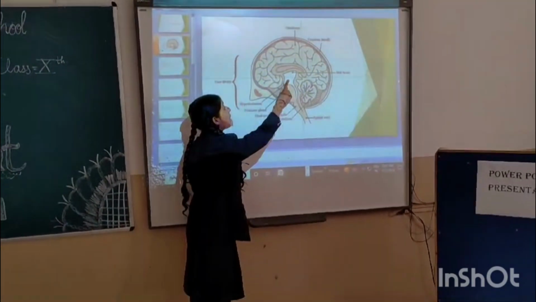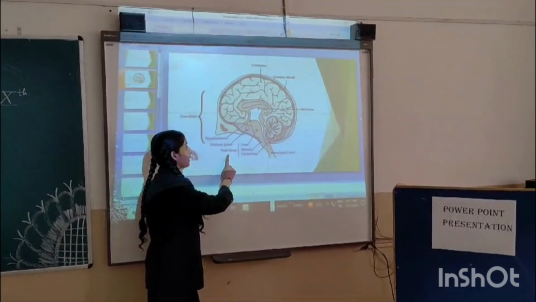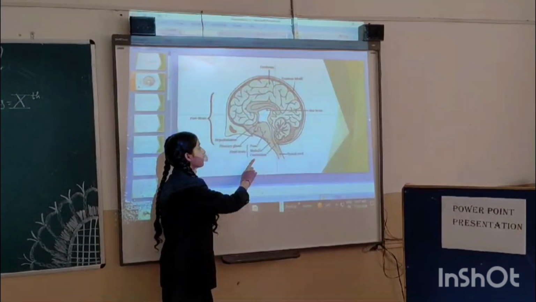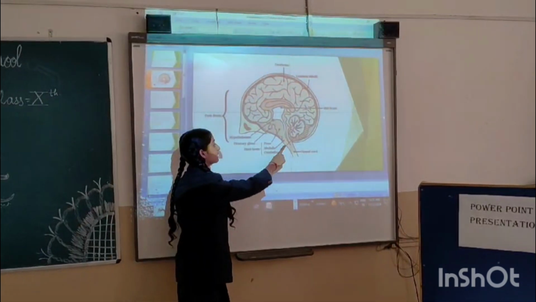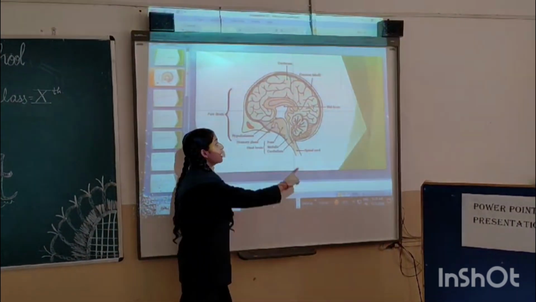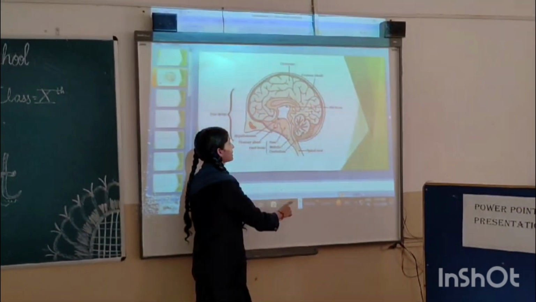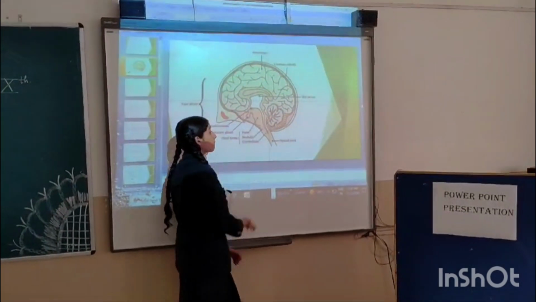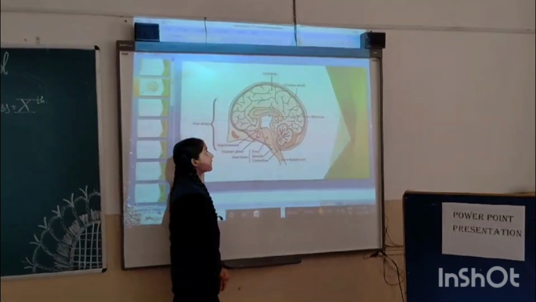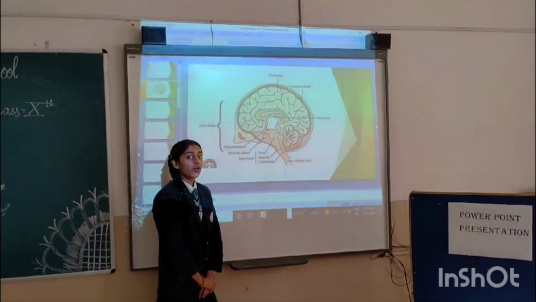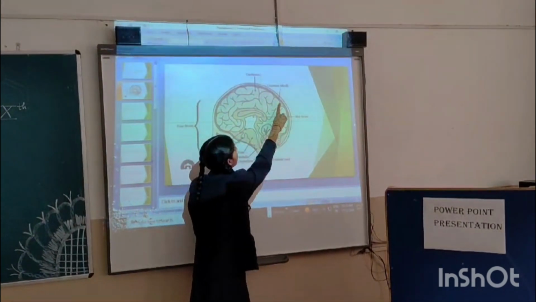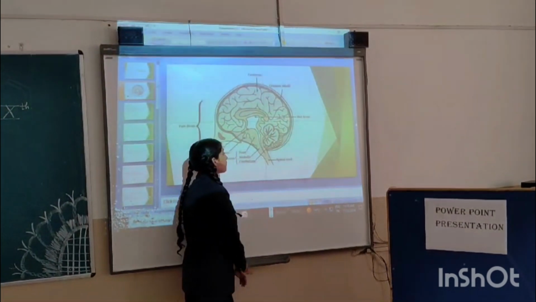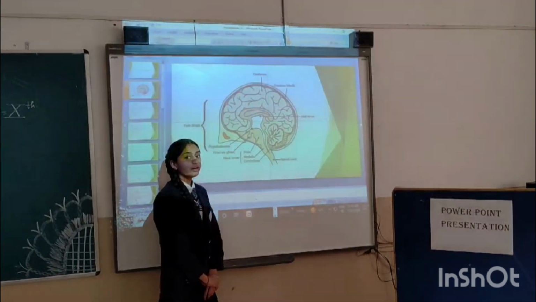In this, the hypothalamus and thalamus are present. This is our midbrain. This is the hindbrain. The hindbrain consists of three parts: pons, medulla oblongata, and cerebellum. This is present between our brain and helps protect us from injury, shocks, etc. This is the cranium, the outermost layer of our brain.